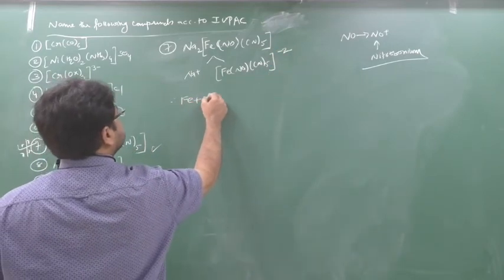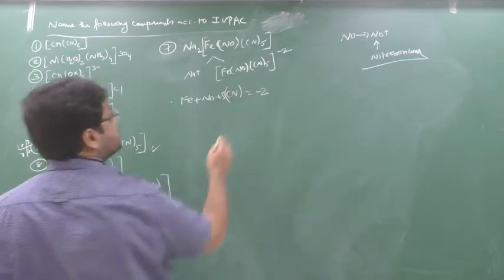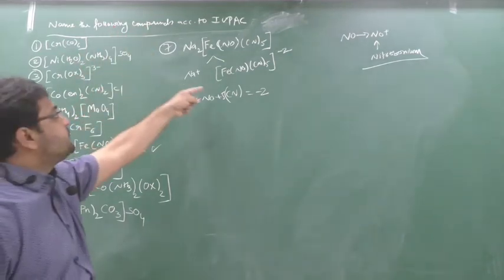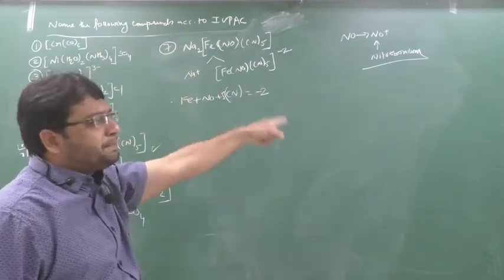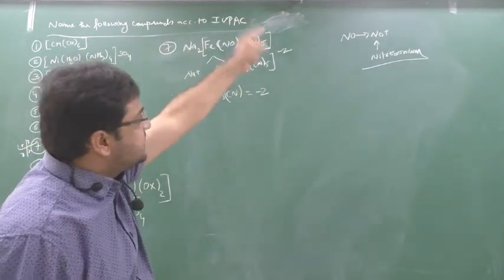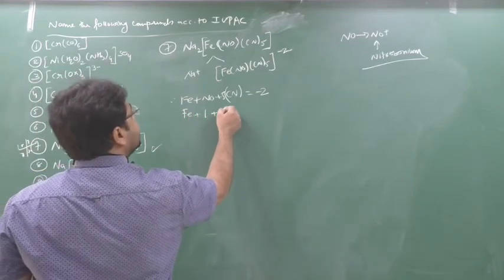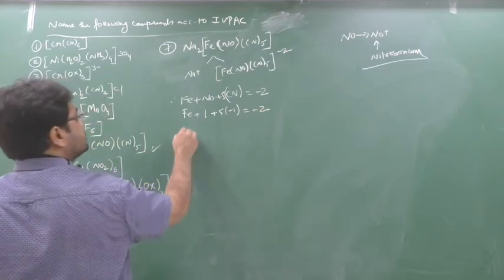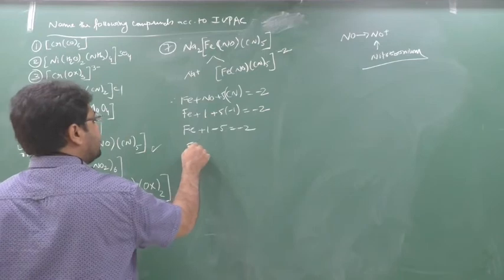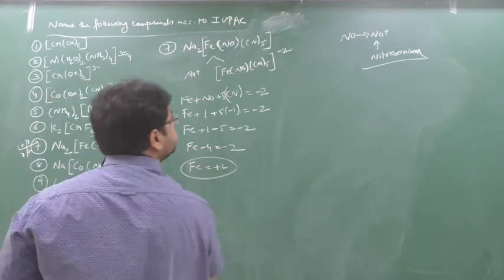Fe plus NO plus 5 CN equal to minus 2. Now here NO is NO plus, nitrosonium. In this formula, NO is NO plus. You have to mug it up. Understand, NO is here NO plus, nitrosonium. So Fe plus 1 plus 5 into minus 1 equal to minus 2. Fe minus 4 equal to minus 2. Fe equals plus 2.